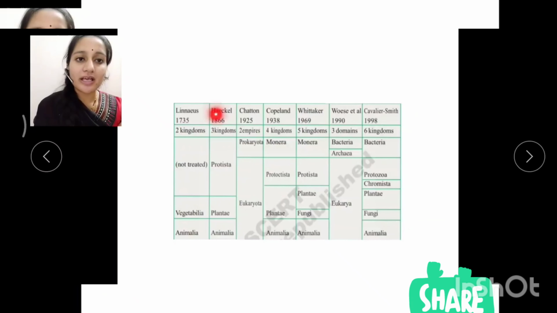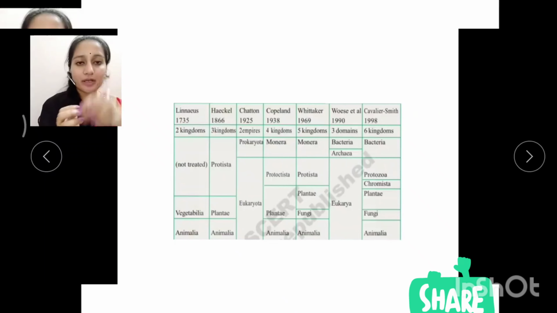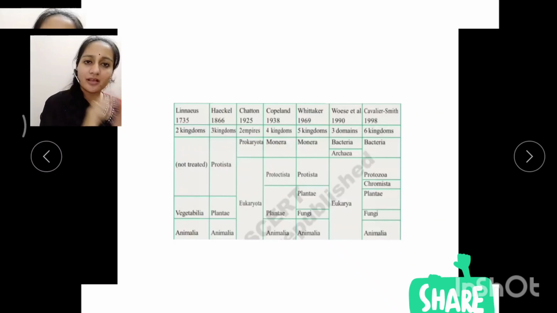So Ernest Haeckel was the scientist. In 1866 he explained the three kingdom classification. So along with plants and animals, he added microorganisms also. Protista is a group which involves the microorganisms or the small living organisms, and Plantae, Animalia. So that is considered as a three kingdom classification. Later on that was accepted until the next scientist explained or raised the question.